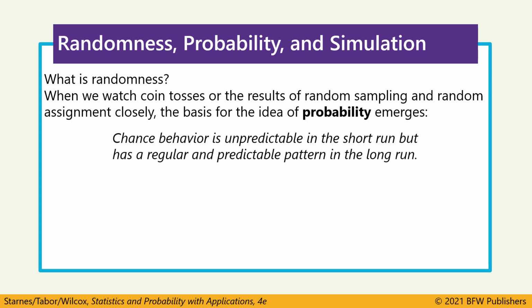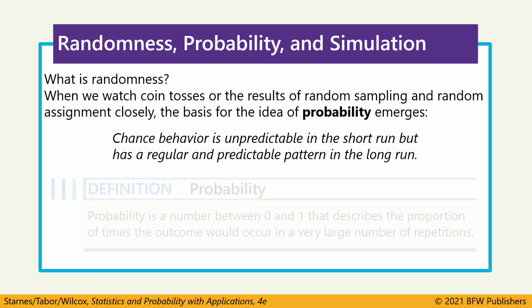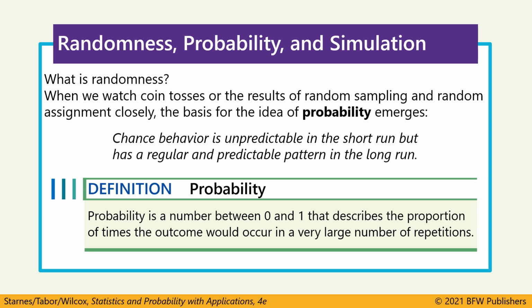When we have chance behavior that's unpredictable in the short run, but in the long run, when we look at it, it has a predictable pattern. A more specific definition for probability is a number between 0 and 1 that describes the proportion of times that some outcome would occur in a large number of trials.